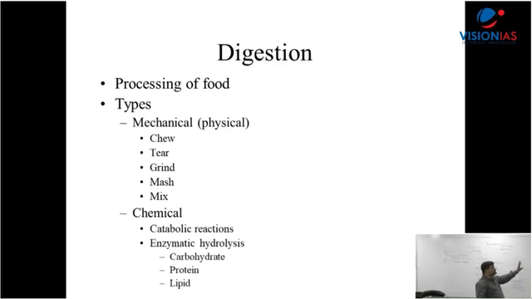Processing of food has types. One is called mechanical. Let's say when we take food, with the teeth in the mouth, we chew, tear, grind, mash and mix. This happens in the mouth with the help of teeth. Now the chemical part comes, which is catabolic.